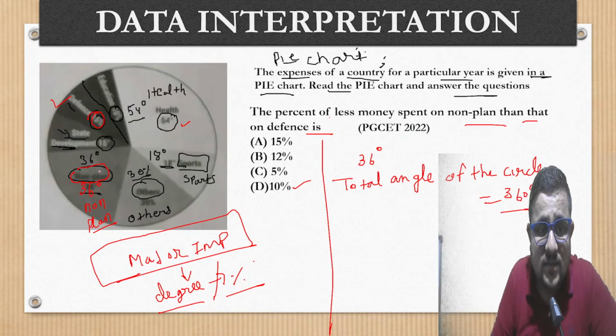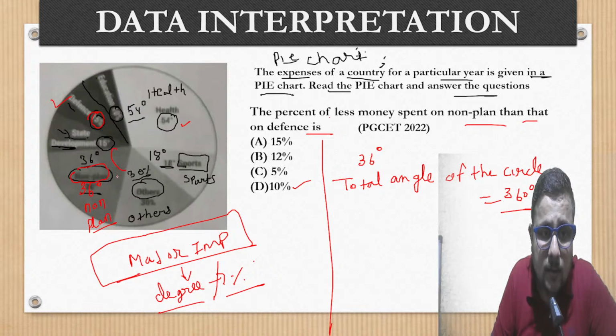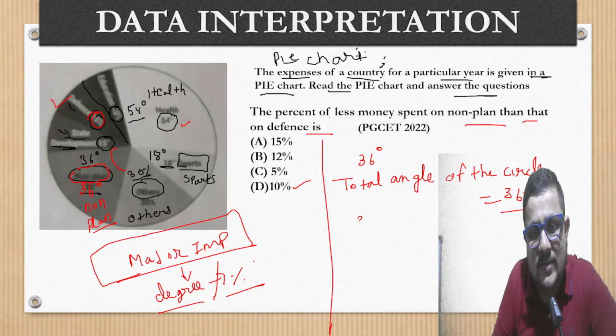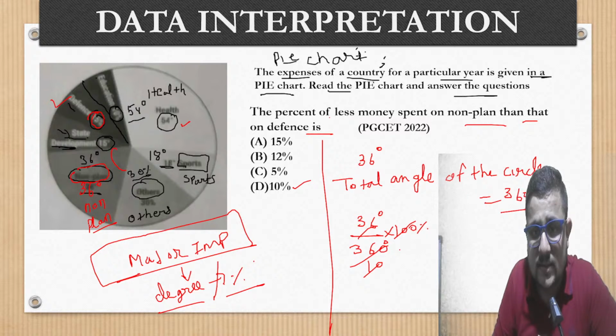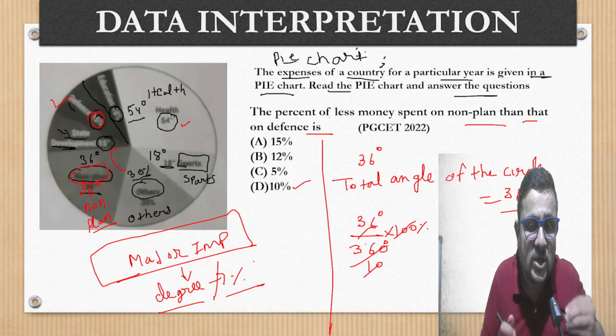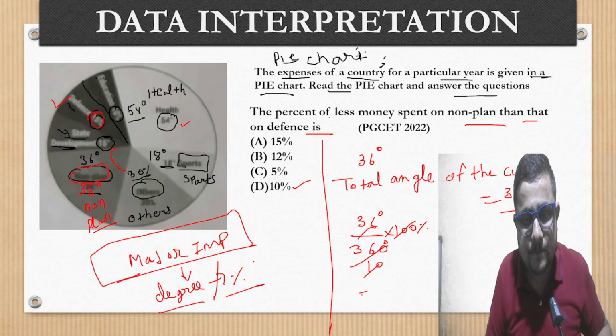So out of this 360 degree, non-plan is just 36 degree. So just compare 36 degree by 360. So you will get what? The percentage term here. Multiply 100. When you convert this into percentage, 36 is how much percent of 360? 10%.